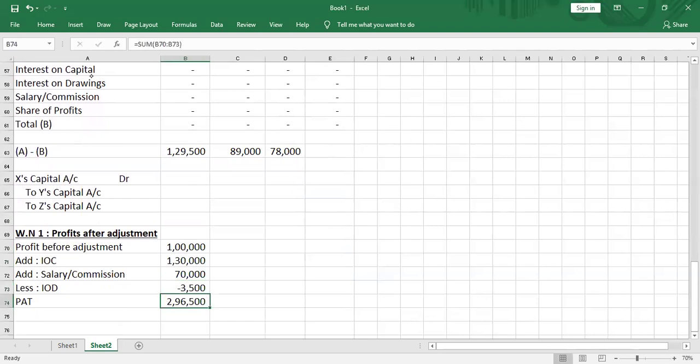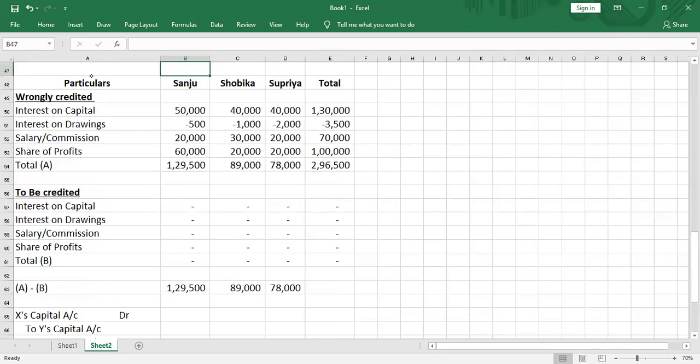The new profit happens to be 2,96,500. This 2,96,500 is the correct profit that has to be distributed. So in what should have been credited, we'll write 2,96,500 into 3 by 5, 2,96,500 into 1 by 5, 2,96,500 into 1 by 5.